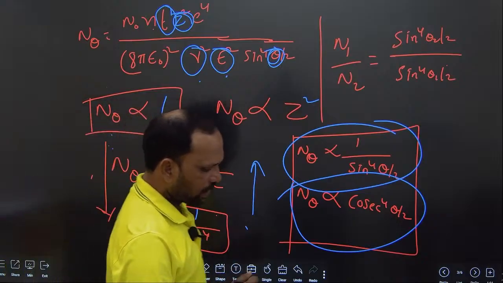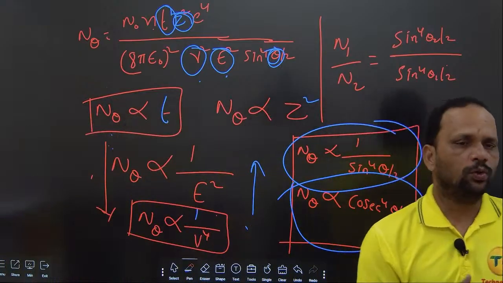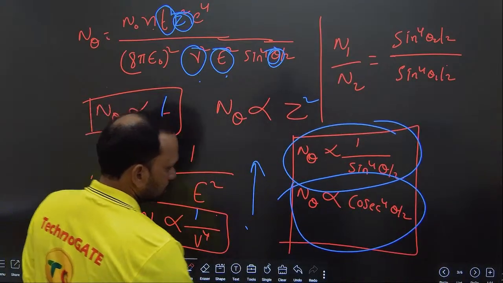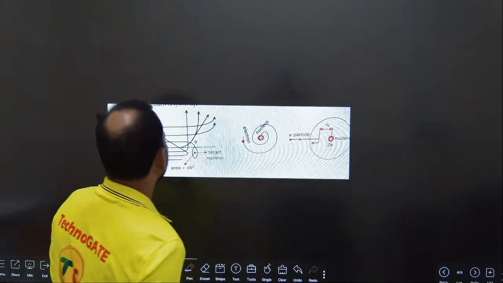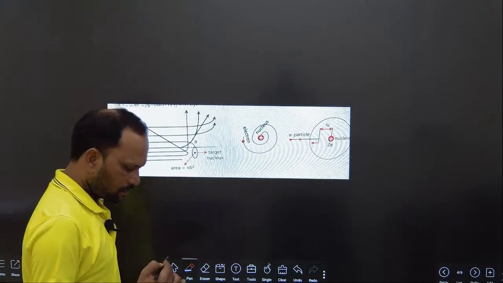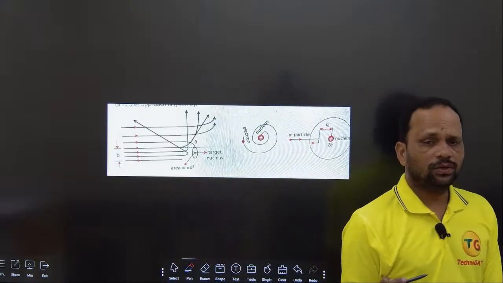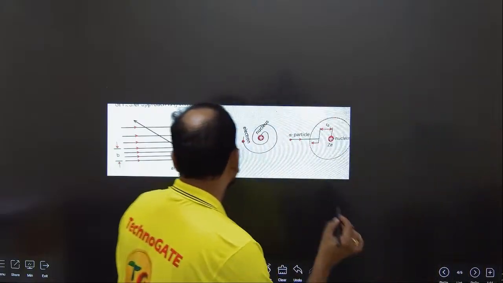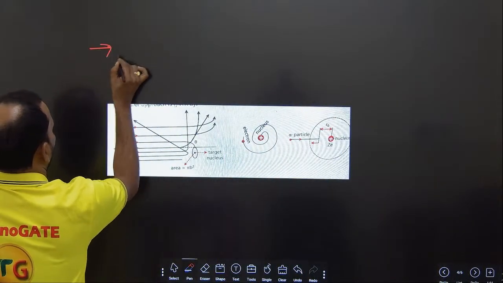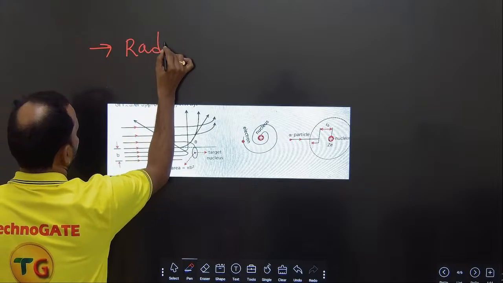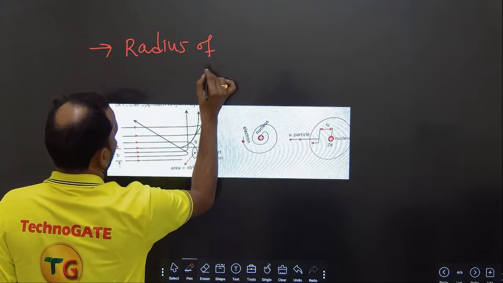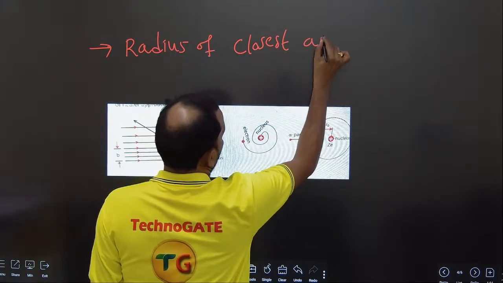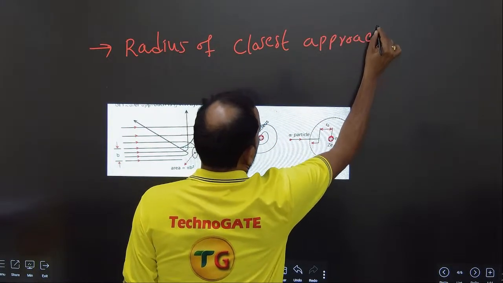In this Rutherford atomic model, there are another two subtopics, that is radius of closest approach.